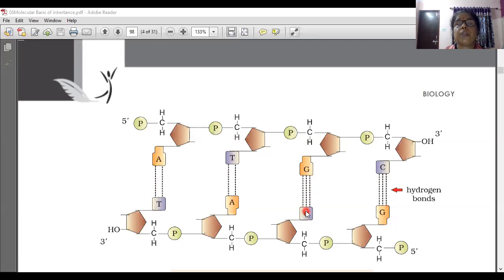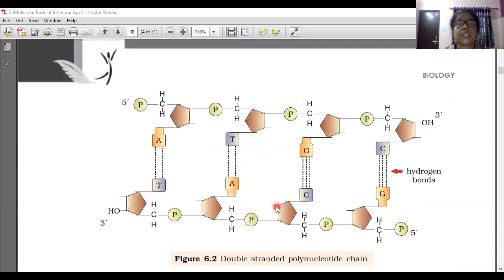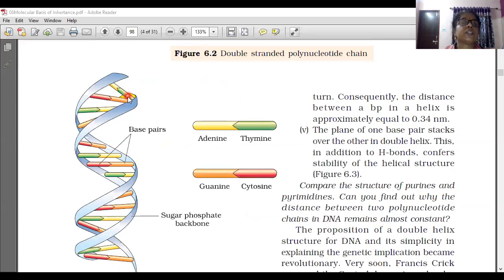Suppose what we do not know here, we can predict. If guanine is here, then cytosine here. If cytosine is here, then guanine. If thymine is here, then adenine, and if adenine is there, then thymine. Understood? So this is the double-stranded polynucleotide structure that we learned, which I have shown: adenine to thymine, guanine to cytosine. This is the structure invented by Watson and Crick.